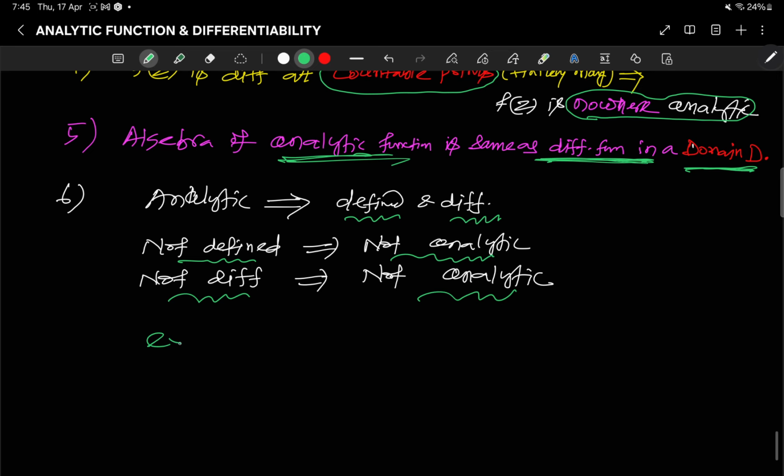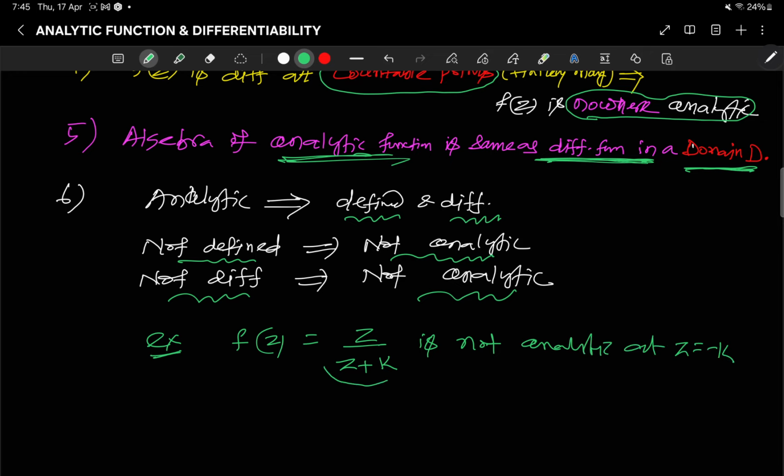For example, f(z) equals z by (z plus k), where k is a real constant, is not analytic at z equal to minus k, because the denominator is equal to 0 and it is not defined there.